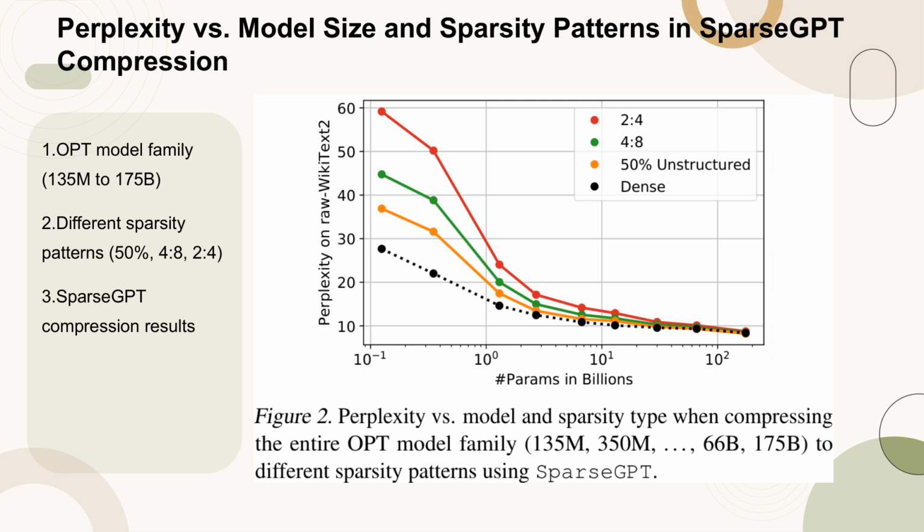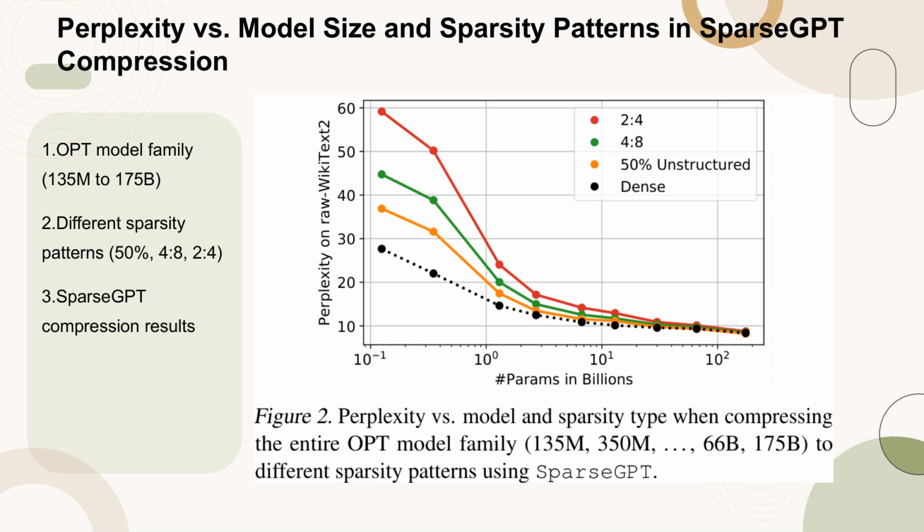Figure 2 illustrates the relationship between perplexity and model size across different sparsity patterns when using SparseGPT to compress the entire OPT model family. The OPT model family ranges from 135 million parameters to 175 billion parameters. The sparsity patterns examined include 50% unstructured sparsity, 4:8 semi-structured sparsity, and 2:4 semi-structured sparsity. The results show how SparseGPT effectively compresses these models while maintaining performance, with larger models demonstrating greater compressibility without significant